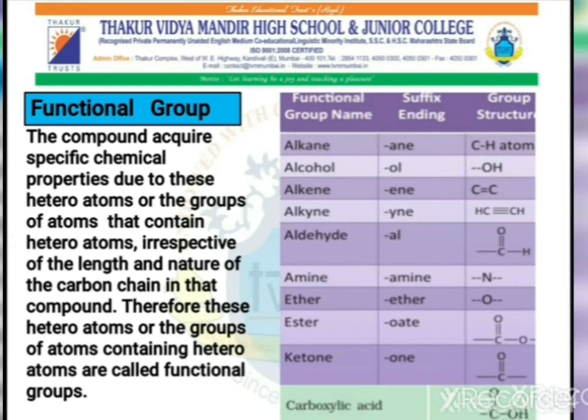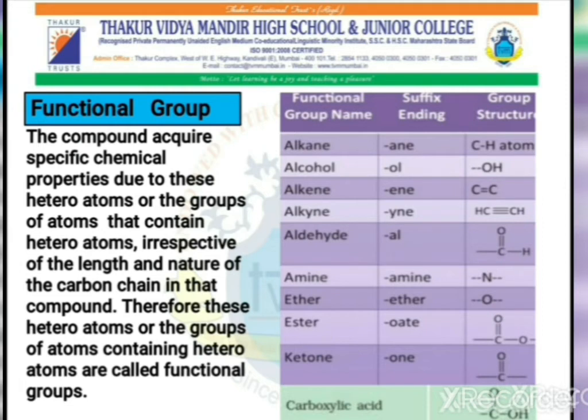Now this table of functional groups is given in the textbook. So depending upon the functional group, the name of that particular compound changes. If it is OH, the compound is called alcohol.